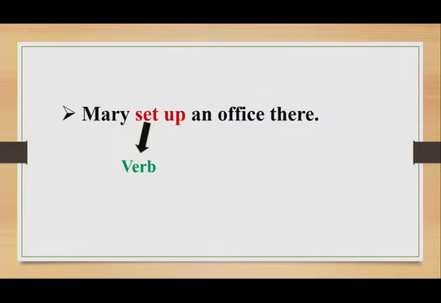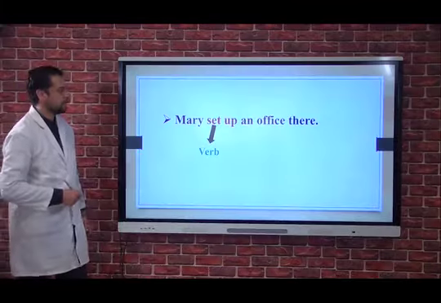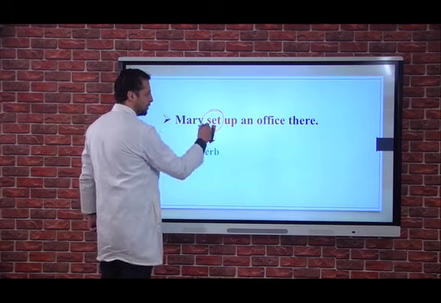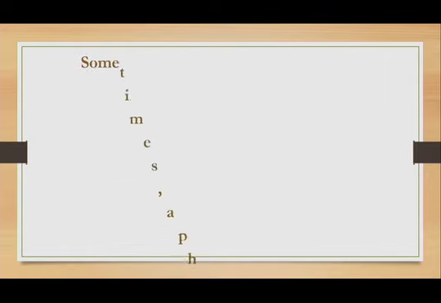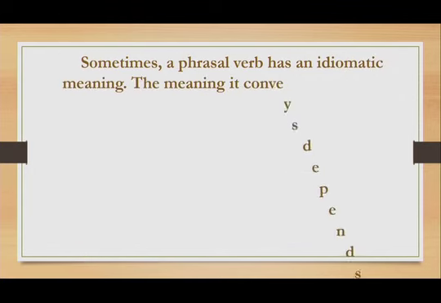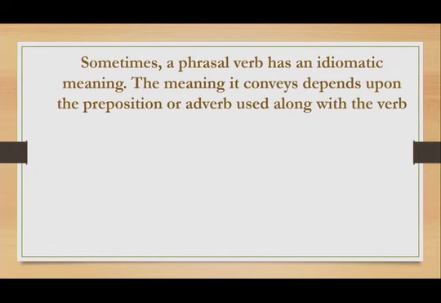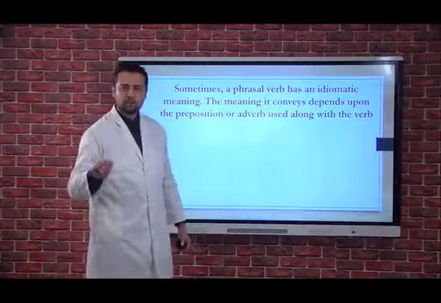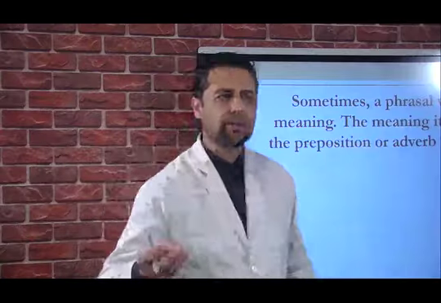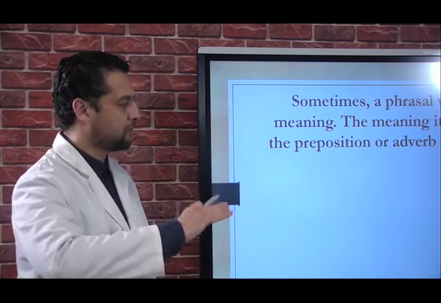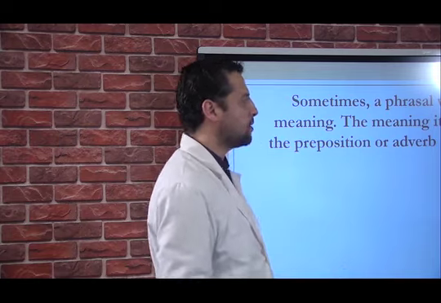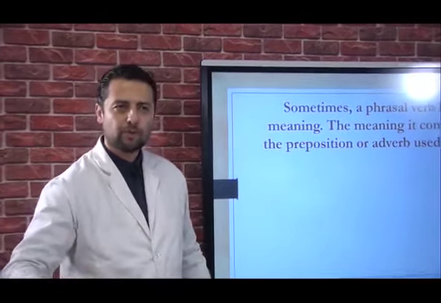Here the second example, we have Mary set up an office there. We have set, which is a verb, and we have up, which is a preposition. And as you can see, sometimes a phrasal verb has an idiomatic meaning. The meaning it conveys depends upon the preposition or adverb used along with the verb, which means each verb, when we add a preposition or an adverb to it, the meaning completely changes, and we move from the basic meaning into another one. And this is how we create more verbs.